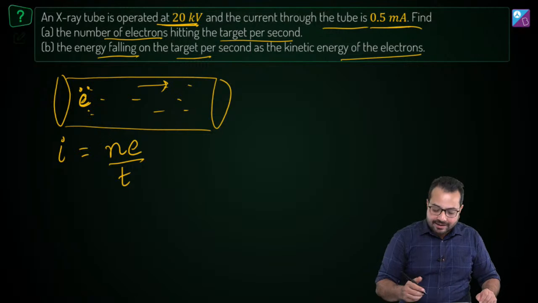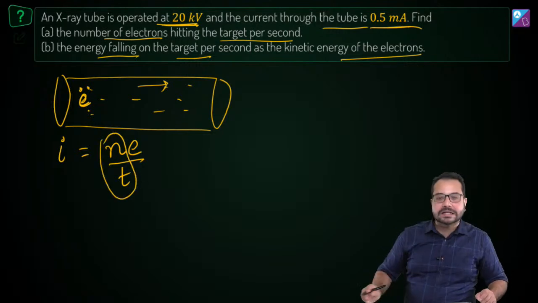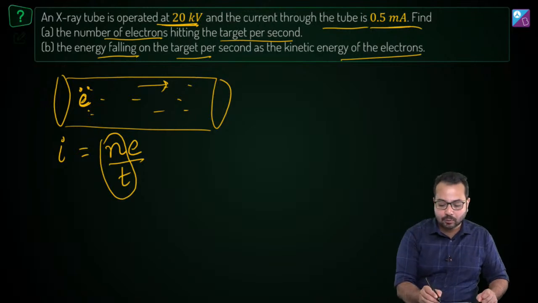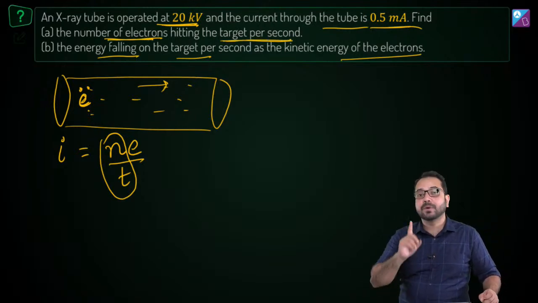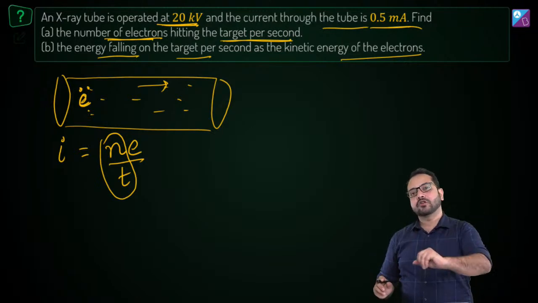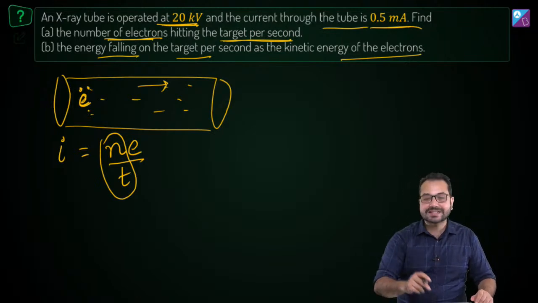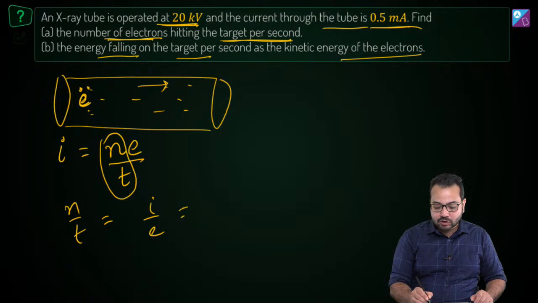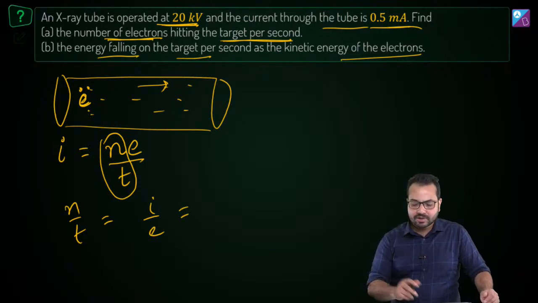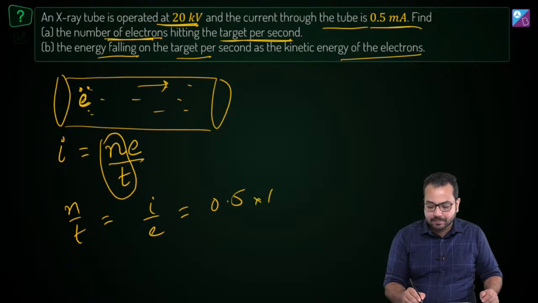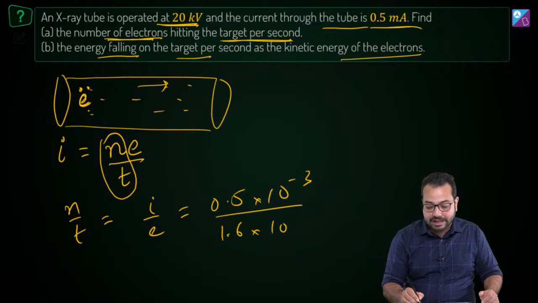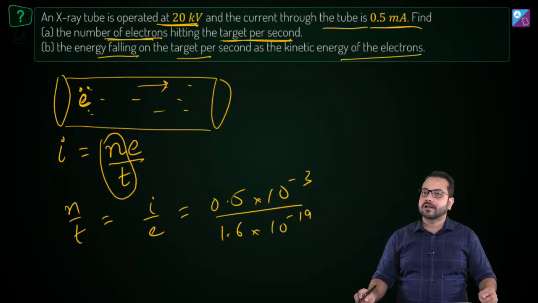But what is asked in the question? What is asked is n by t, the number of electrons hitting the target per second. So what we need is n upon t, which is equal to I upon e. I is 0.5 milliampere, so 0.5 into 10 to the power minus 3 ampere divided by e, which is 1.6 into 10 to the power minus 19 coulomb.